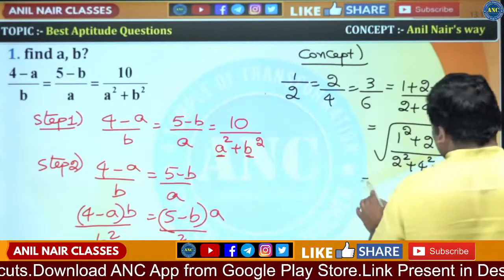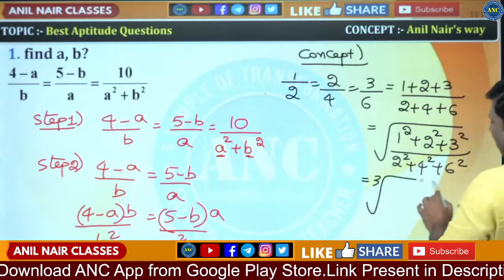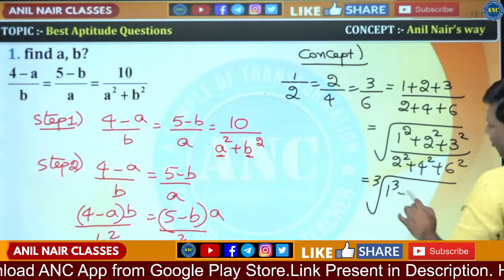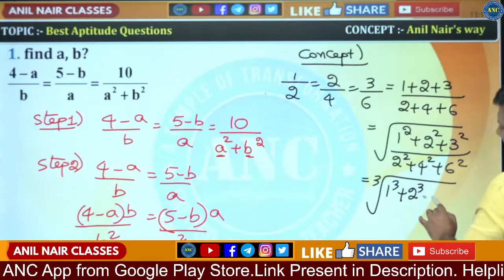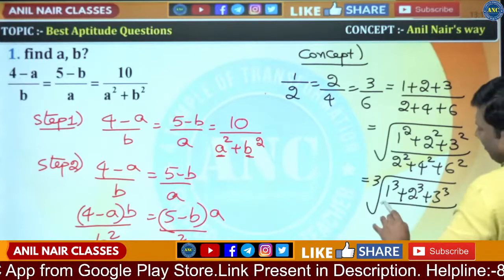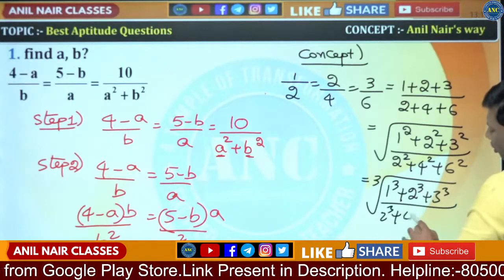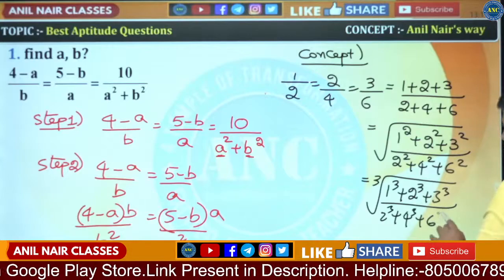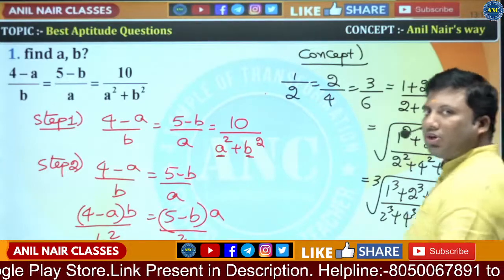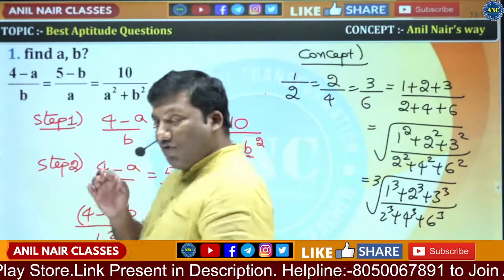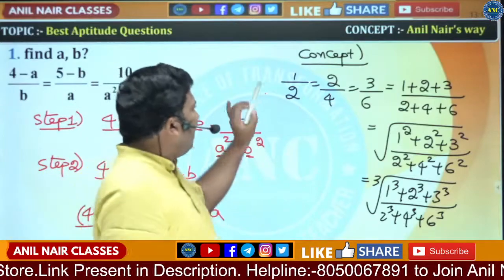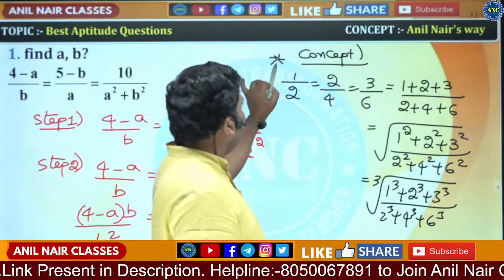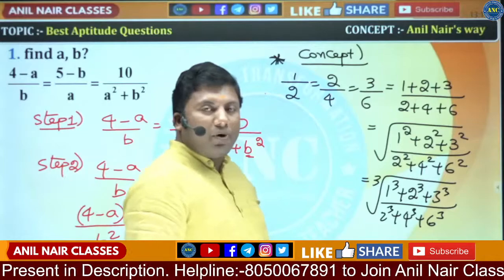Is it only square root? No. It is also equivalent to the cube root of 1 cube plus 2 cube plus 3 cube divided by 2 cube plus 4 cube plus 6 cube. Taking 2 cube common, cube root of 1 by 8 is 1 by 2. Very, very important relationship. First point is clear.